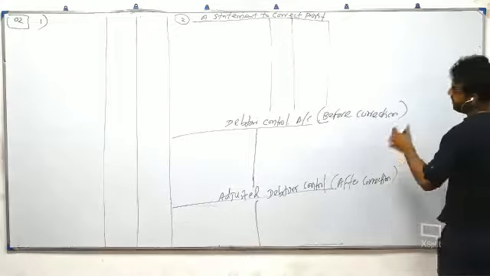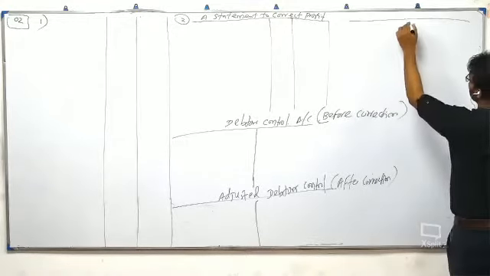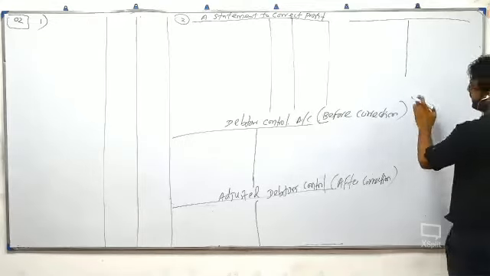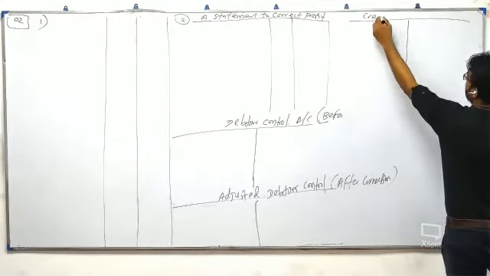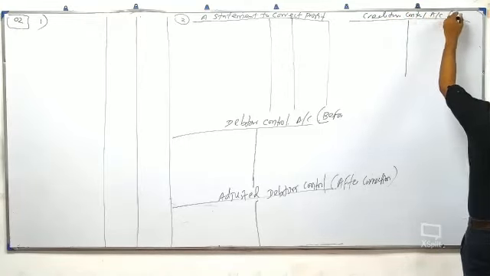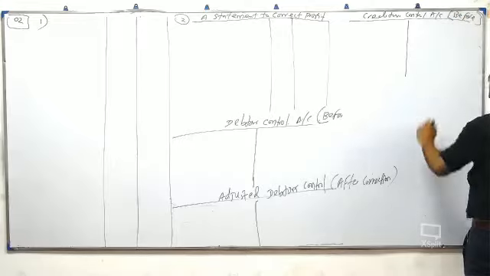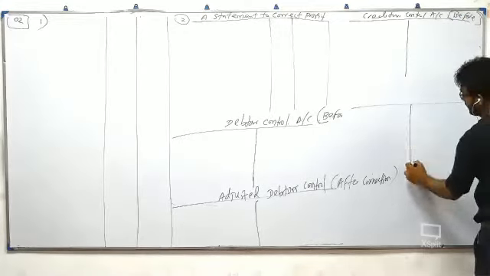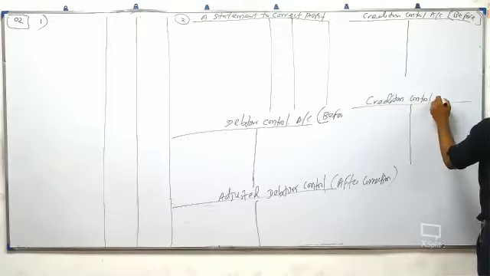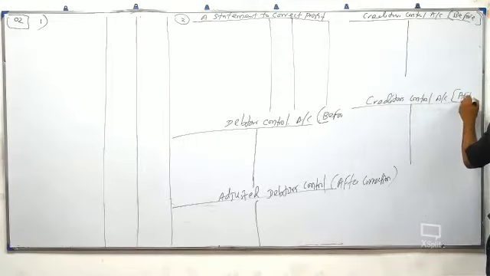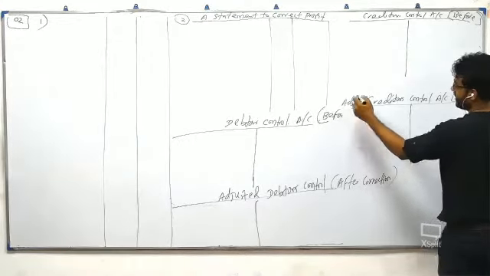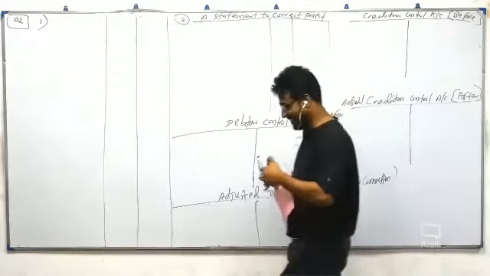Same with the creditor control account. Creditor control account before correction. Another creditor control account after correction. You call it adjusted creditor control account. Okay, do it. You all can do it, right?